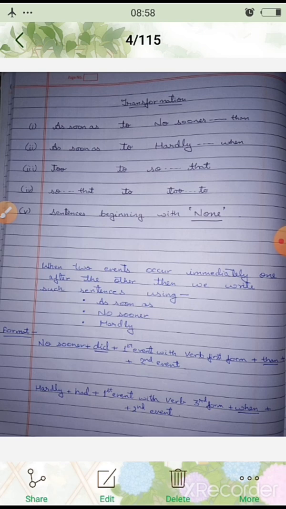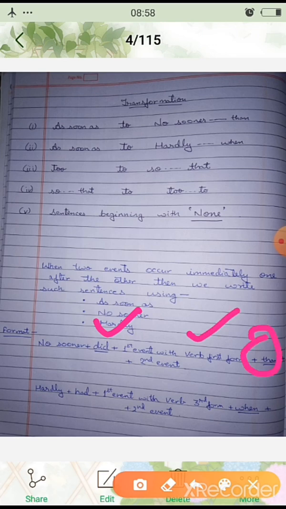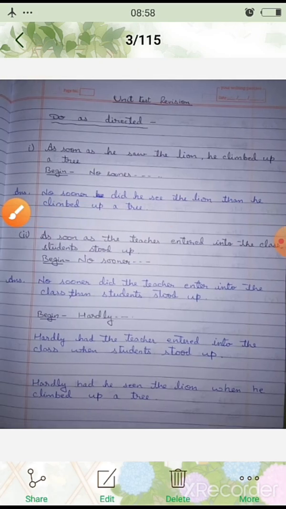With no sooner we can use did. If we are using did, then it is followed by the verb first form, and the conjunction than is used with no sooner, and hardly is followed by had only. Did we cannot use with hardly, so hardly is followed by had, then the verb third form, and the conjunction when comes between the two clauses. Okay, then next one, example as we have discussed.